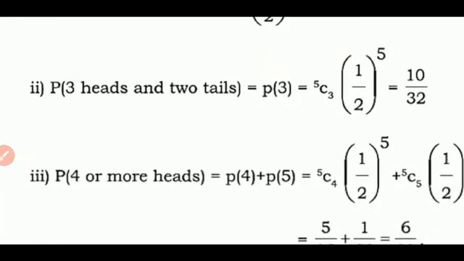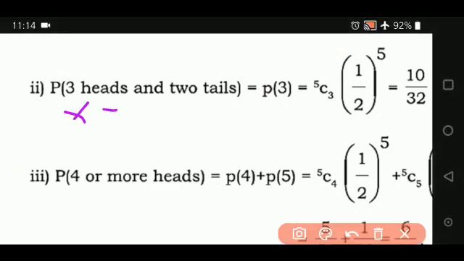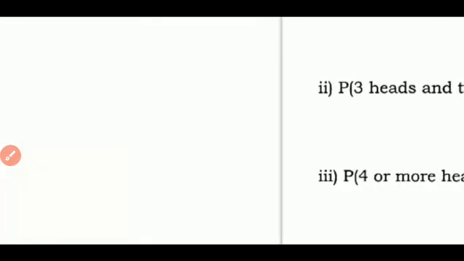Probability question. What they have asked: 3 heads and 2 tails. See, we are giving preference here to heads, so tails becomes minimized. So we are only giving preference to the heads. So here the value of x will be equal to 3. In the probability mass function, n is equal to 5. So nCx here is 5C3, 1 upon 2 to the power of 5. And when you simplify, now let me show you what 5C3 is.